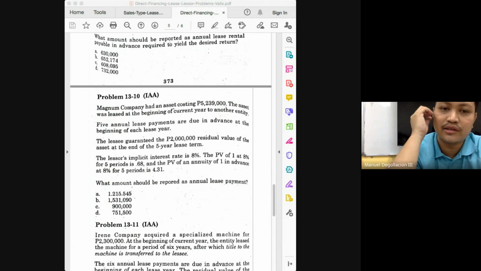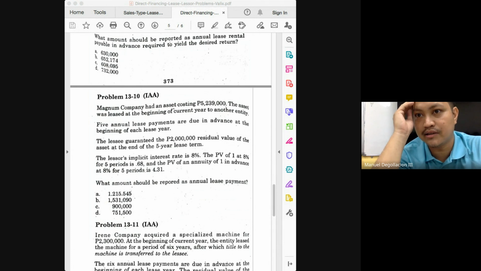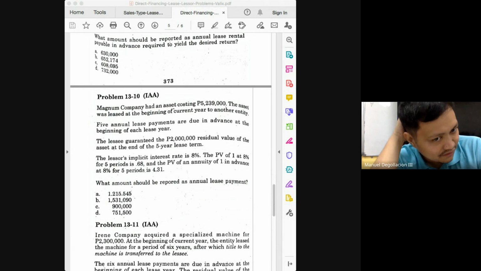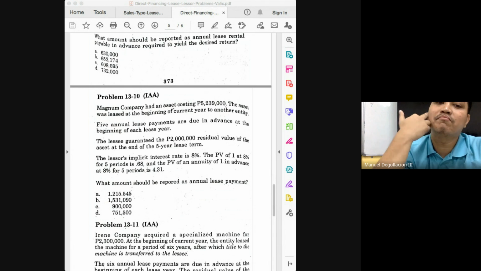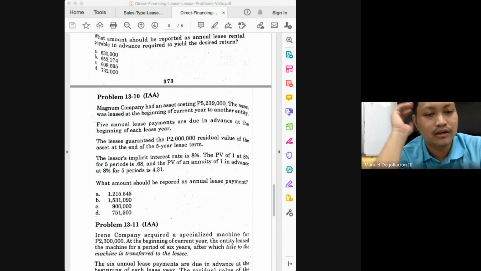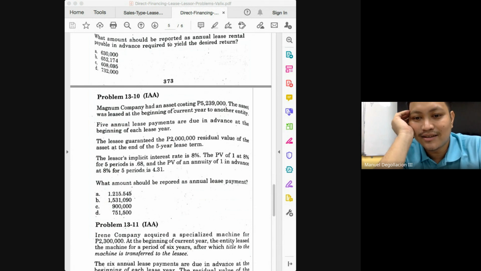Okay, so what does this amount represent? What does 3,879 represent? It represents the present value of your periodic payment. So what do we do now? We divide 3,879 by 4.31. And will that give you letter B? Sorry, letter C. So how do we get letter B? Does that matter? The answer here would be 900,000.